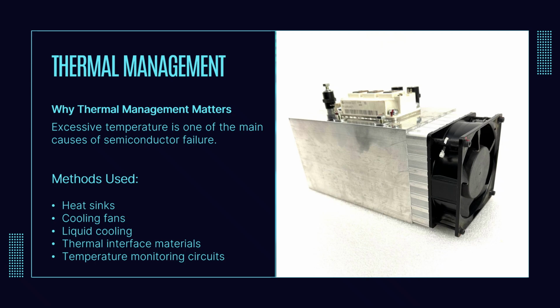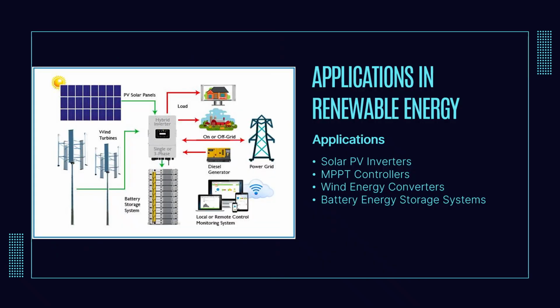Now that we understand how converters are designed for efficiency and reliability, let's examine some of their most important real-world applications. Renewable energy systems rely heavily on power electronics because energy generated from sources such as solar panels and wind turbines is naturally variable.